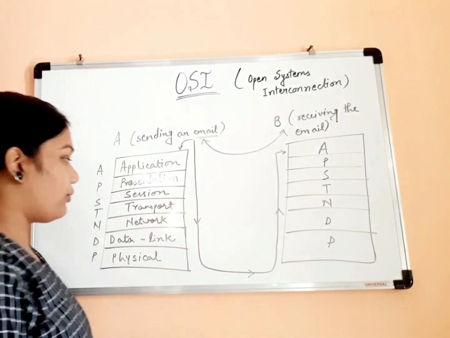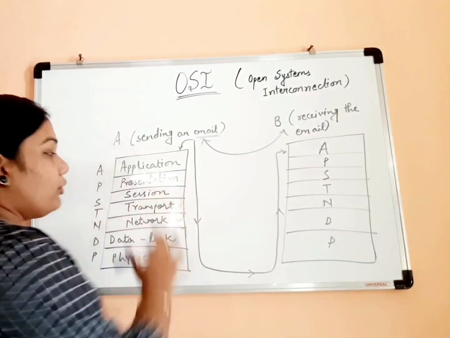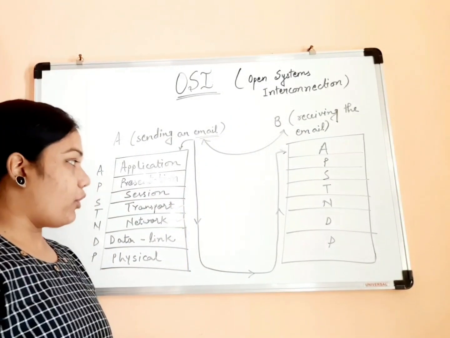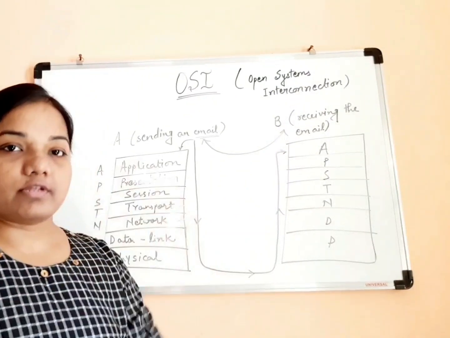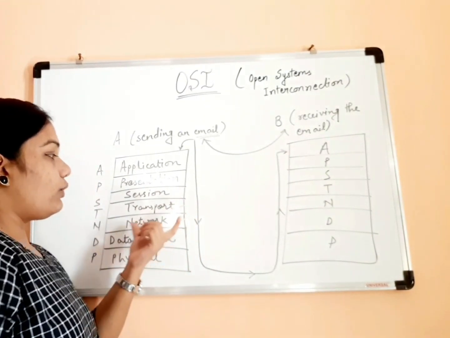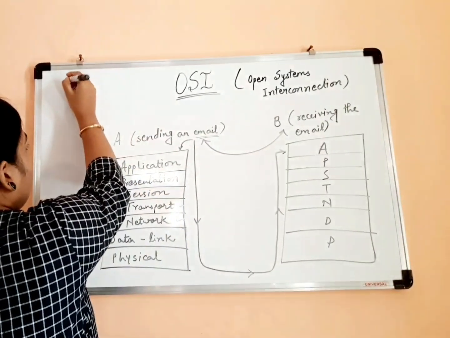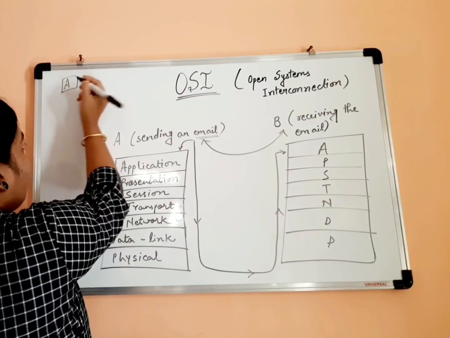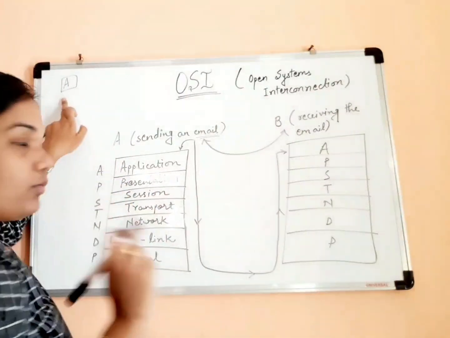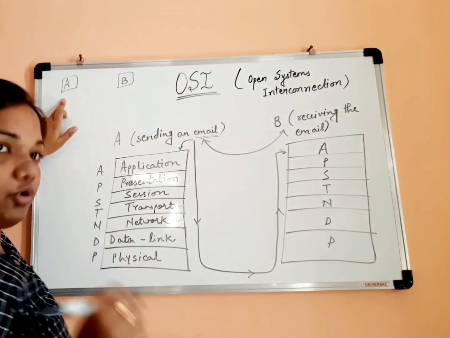Then we have the transport layer. Now, the transport layer and network layer, both these layers are important to transfer your original message. Okay, so what is the difference between them? Let's say A is the sender, that means A is one host. Similarly B is the receiver, so B is a host.